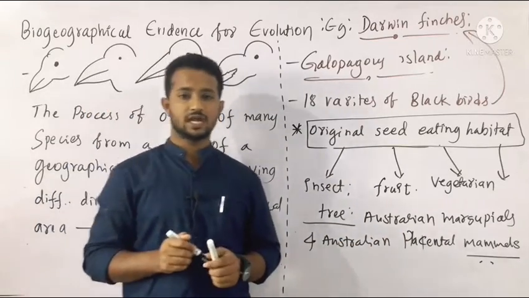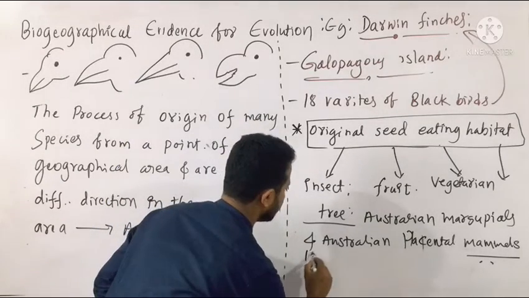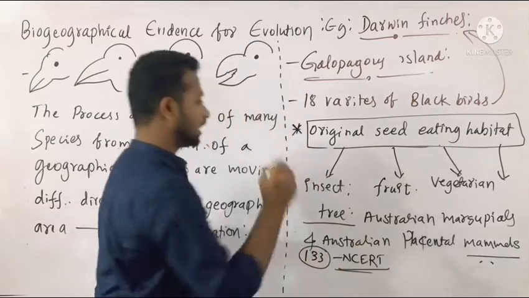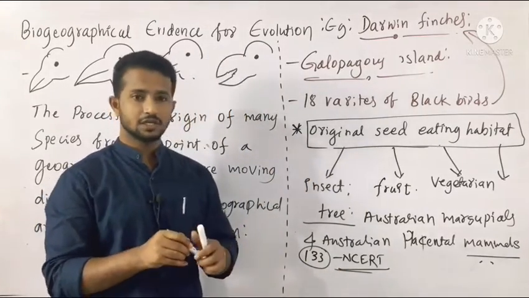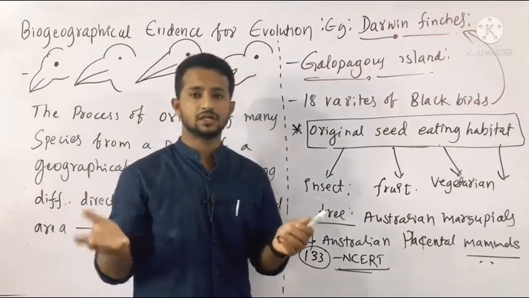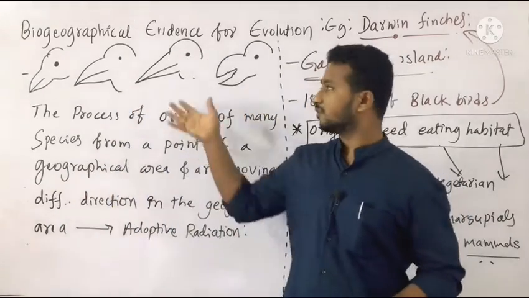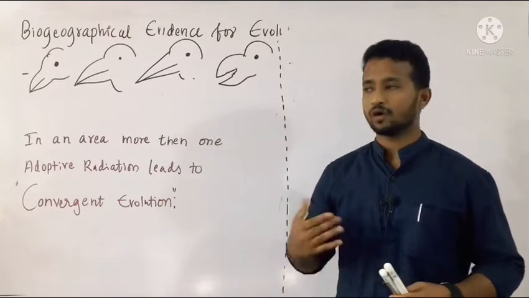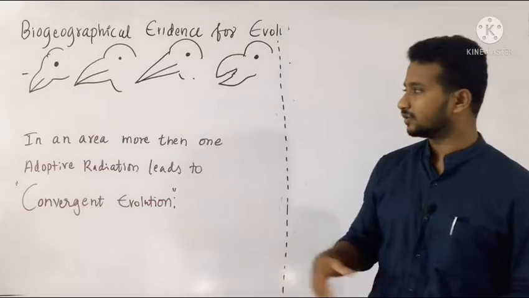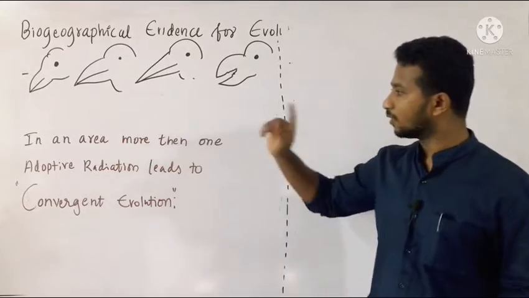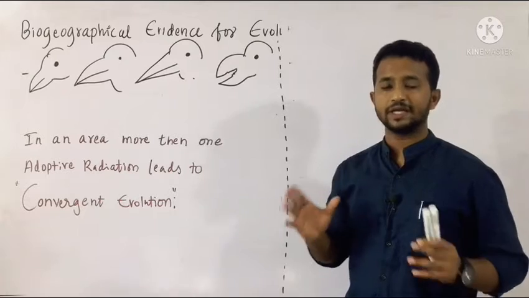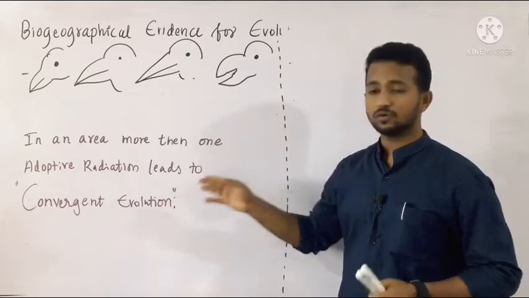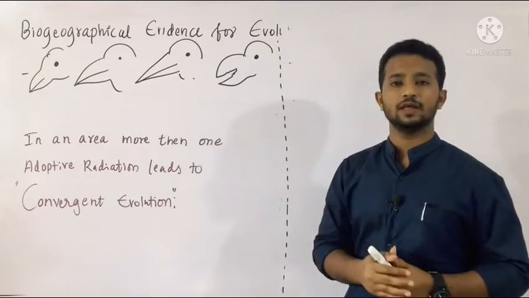In the second PUC NCERT, page number 133, they have given the description about these Australian placental mammals and Australian marsupials. I'll just sum up the variations, how different species evolved into these kinds of different features, and how they are evolving into the common adaptive radiations. This sentence we should remember: in a particular geographical area, if there is more than one adaptive radiation, then it leads to convergent evolution. They are converging to the common point.